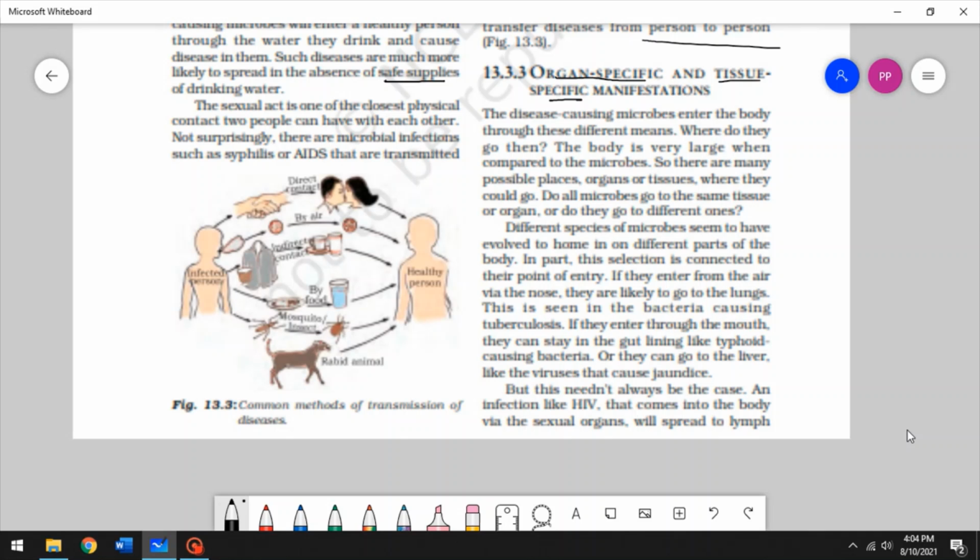And if anything contaminated enters through our mouth, it's more likely to infect our digestive system, because that's where it will go from the mouth, right? It has a direct passage from our mouth to the stomach.